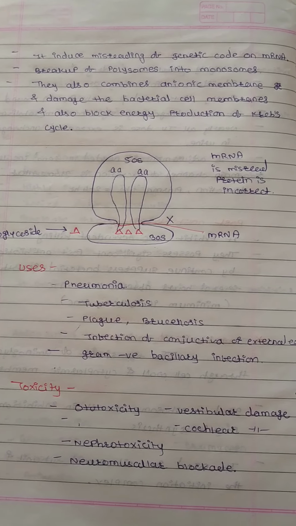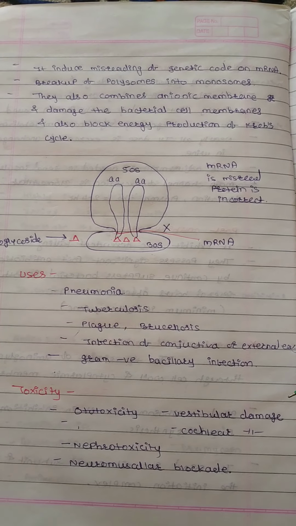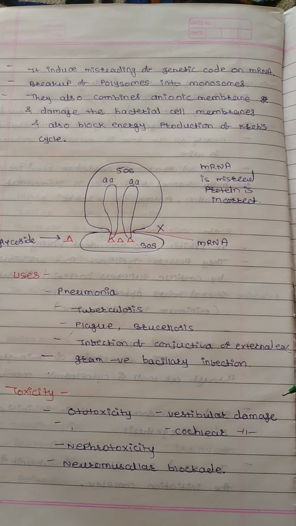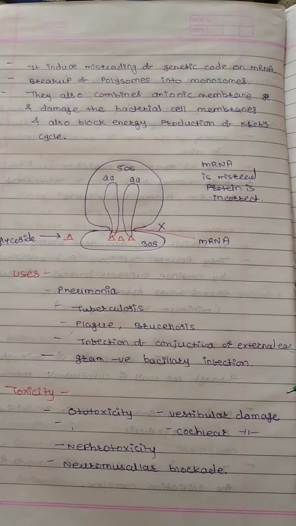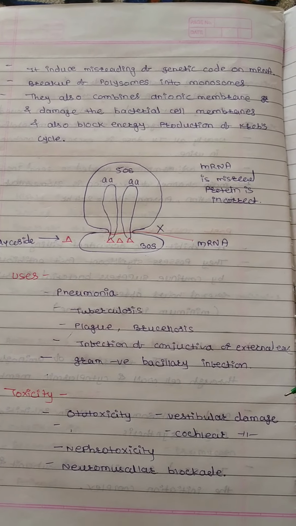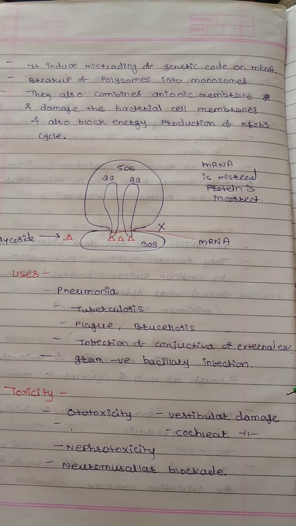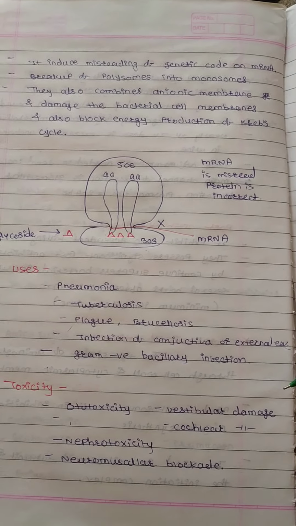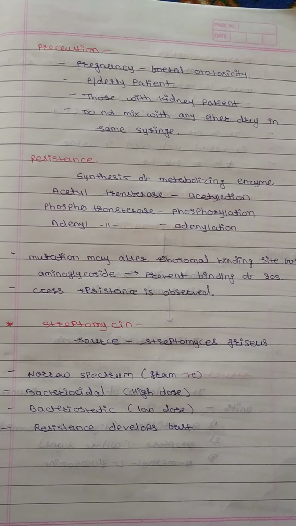Next are the uses of aminoglycosides. They are used in pneumonia, tuberculosis, plague, brucellosis, and infections of the conjunctiva or external ear. Also used for gram-negative bacillary infection. Next is toxicity: ototoxicity with vestibular damage and ocular damage, next nephrotoxicity and neuromuscular blockade.